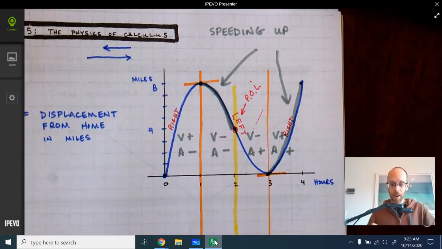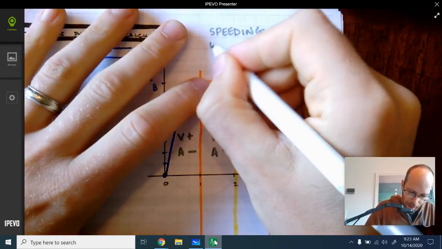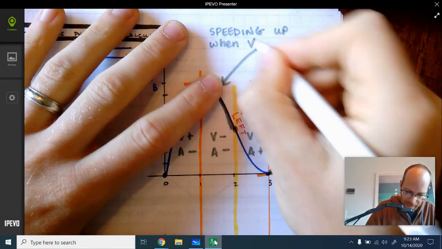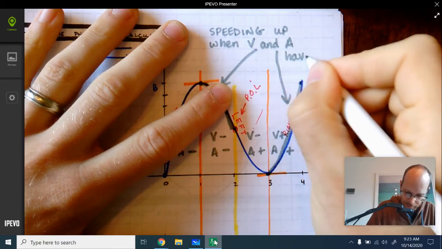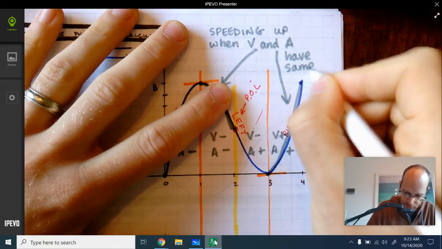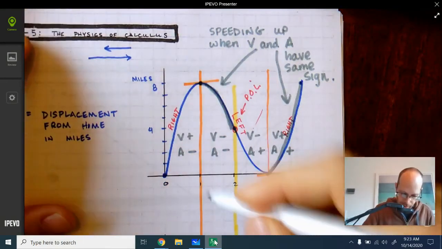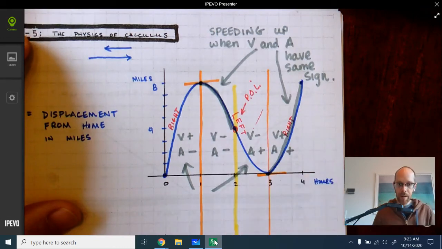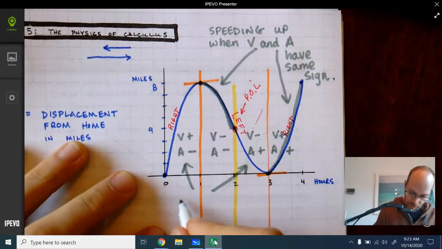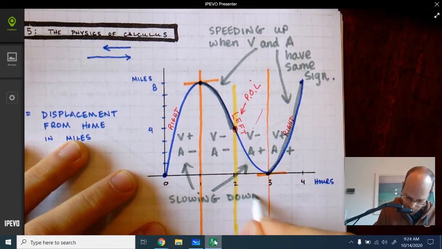A particle, or an angry young man, is speeding up when the velocity and the acceleration have the same sign. And on this interval here, and on this interval here, where they have opposite signs, the particle, or an angry young man in this case, will be slowing down.